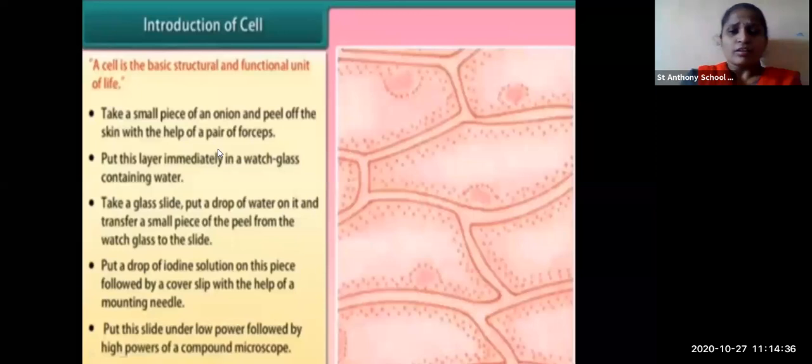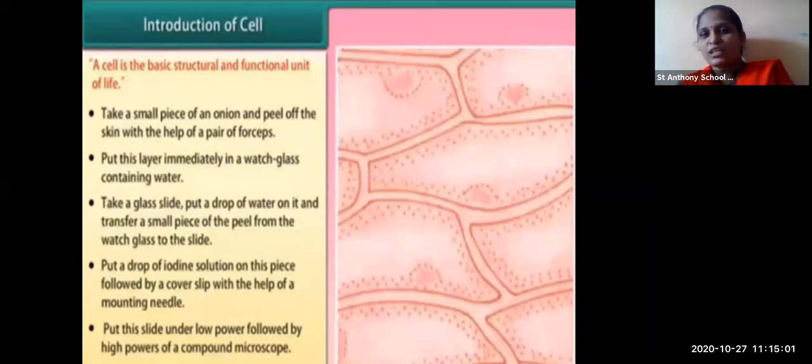Now you must have seen the onion. When you cut the onion, it has a very thin peel of skin. With the help of forceps you can remove it. You can take a drop of water, cut that slice into a thin piece and observe this piece under the microscope.